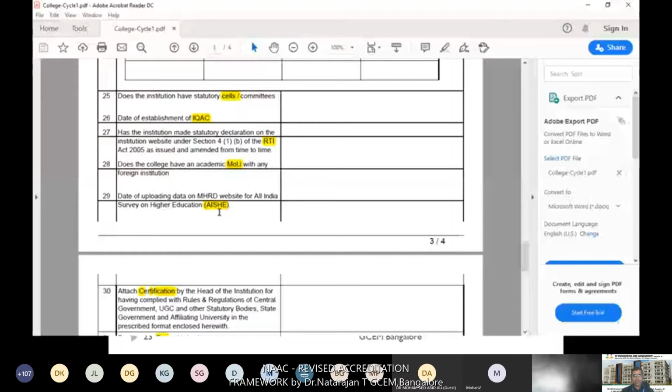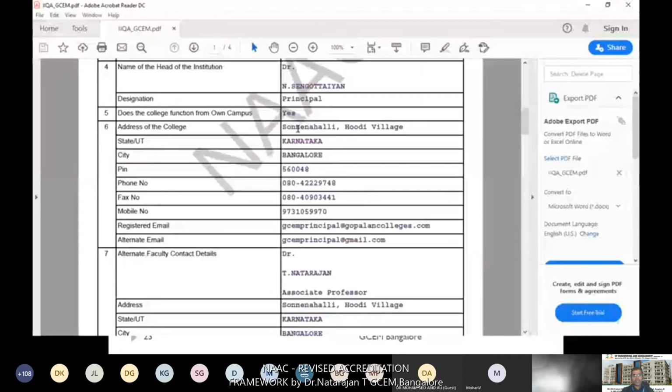I'll show a few filled details of our college. Quickly, I'll show this. You can see college details, date of establishment. Ours, we established our institution in 2010, so almost 10 years we crossed. This is the principal detail. Then after that, you can give the alternate faculty detail. Here I am the overall coordinator of NAAC, so I have given my name as alternate faculty and my contact details.